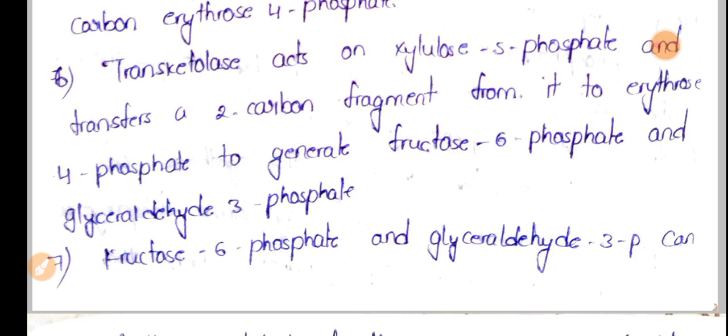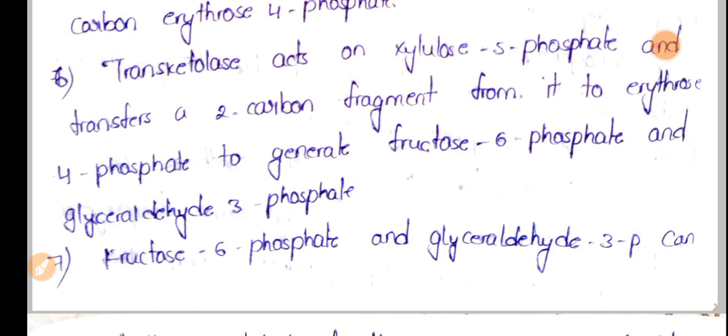You may wonder from where the xylulose 5-phosphate came. In any metabolic pathway, every pathway is a continuous process, so this xylulose 5-phosphate is taken from a newly formed molecule, and it again combines with erythrose 4-phosphate.